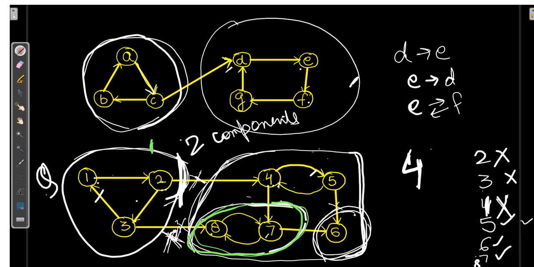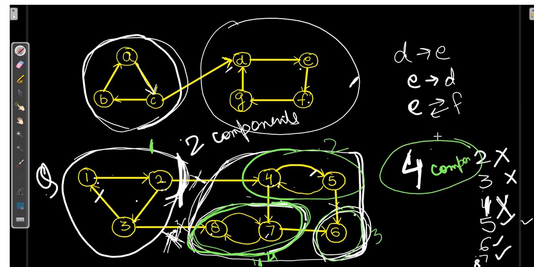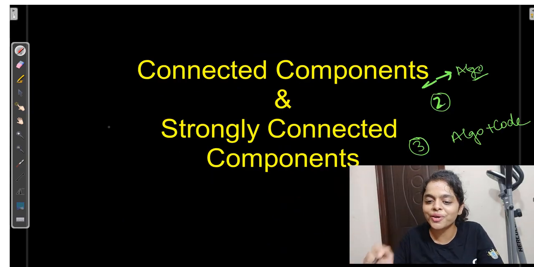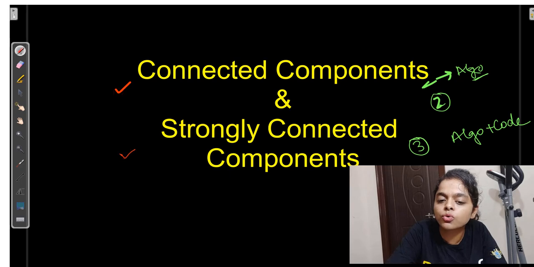So all over we got one component. This is the second one, in which there is also a separation of component. Here this is second, this is third, and this is fourth component. So this is how we got here 4 components. Before proceeding towards Kosaraju's algorithm, we should be aware of connected components as well as strongly connected components. It is a very beneficial point to know. So in the next video, we will know about the algorithm with its code for both of them.